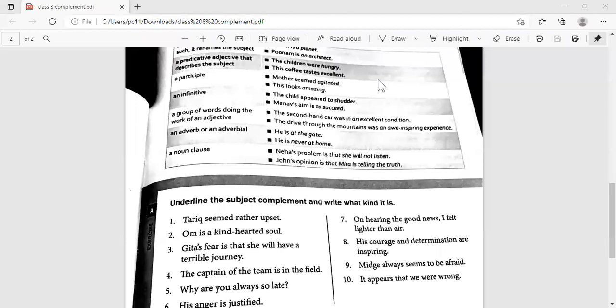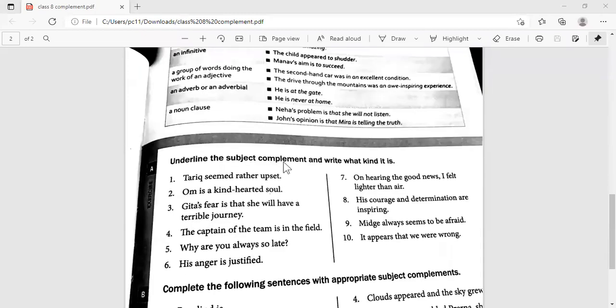Now we are not in a hurry. I repeat, here you just need to learn to identify. And of course, if you are not clear what the participle is, or what an adverbial is, we will be discussing these also. Then again, I'll come back to this so that you will be able to identify what kind of a complement it is, which part of speech is acting as a complement, what kind of a word is the complement. Is it clear?